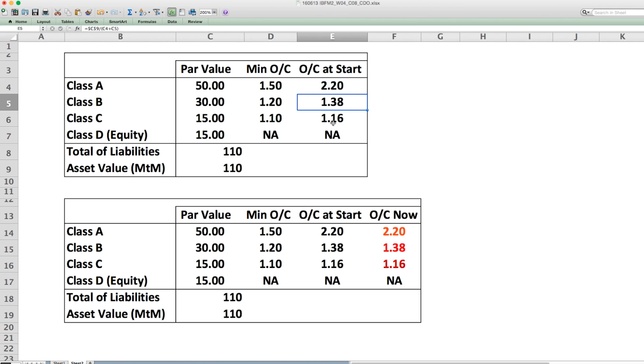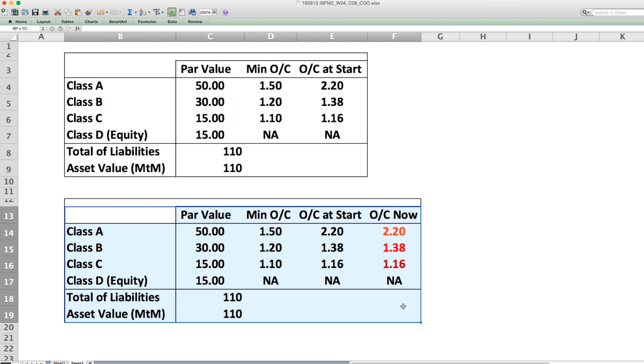To clarify this even further, if you take Class C, please note the OC is diminishing, it's come down to 1.16 because Class C investors have to give protection for the 50 plus the 30 and the 15 for itself. So that's why you will find that the OC reduces as you get to the more junior tranches. To understand this even better, let's look at what happens now, which is presented in the second half of this spreadsheet.